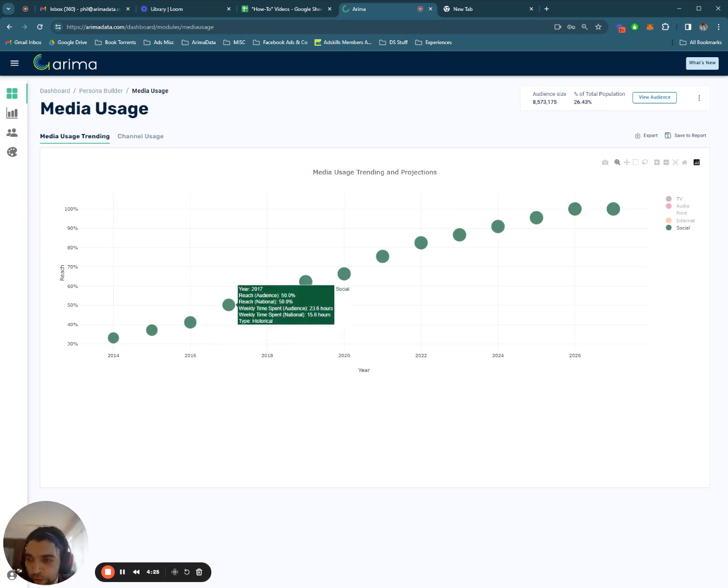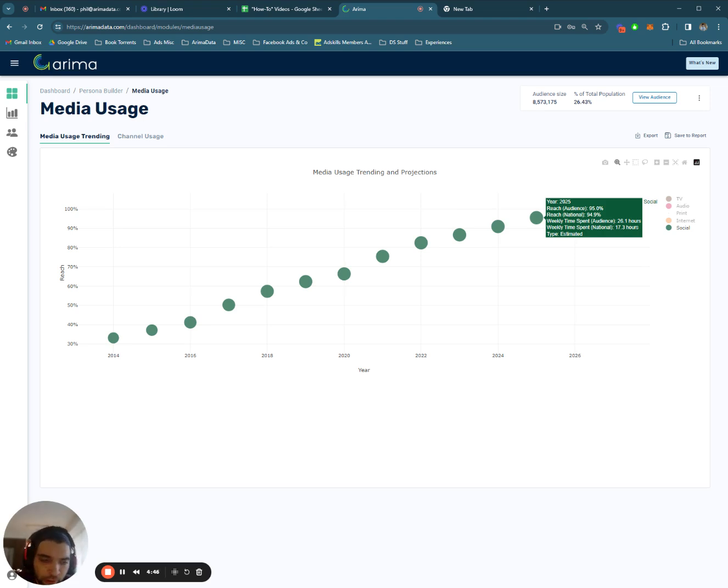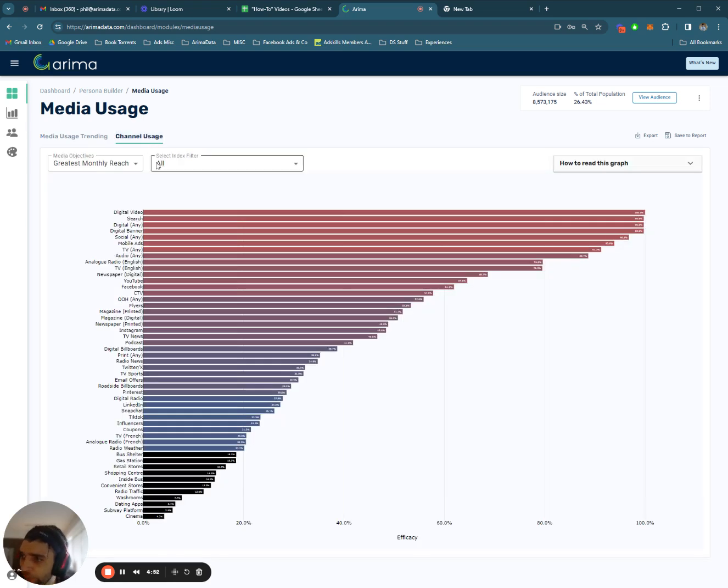So you can also follow this trend all the way to 2025 next year, where we estimate you can reach 95% of our audience and 94.9% of the population through social media. And again, it tells you the difference in weekly time spent on the channel. So this comes from GWI, just in case someone wants to ask that question. Yeah, so that comes from GWI. We have channel usage as well.